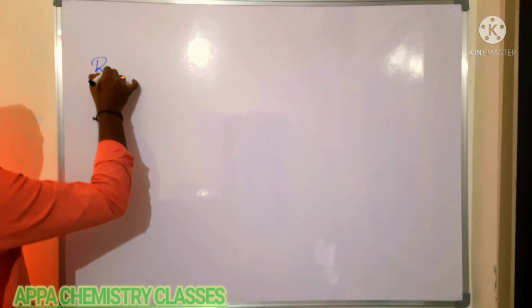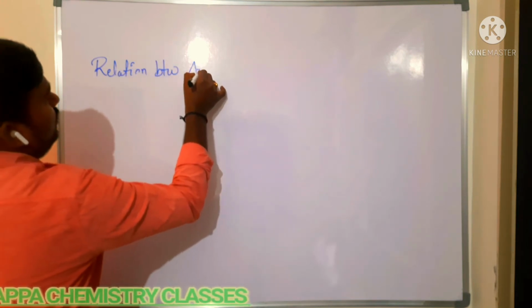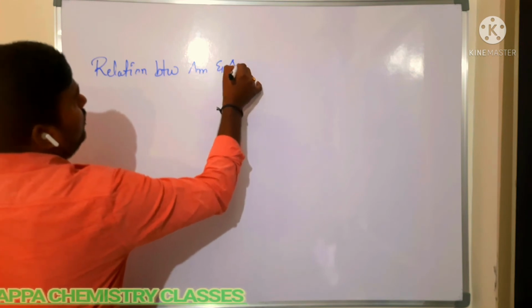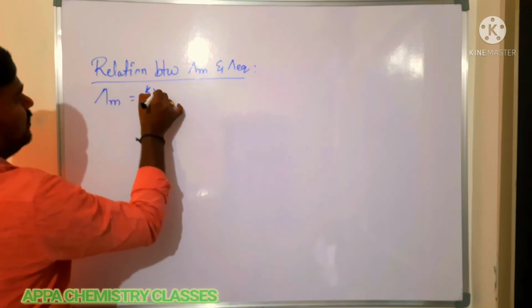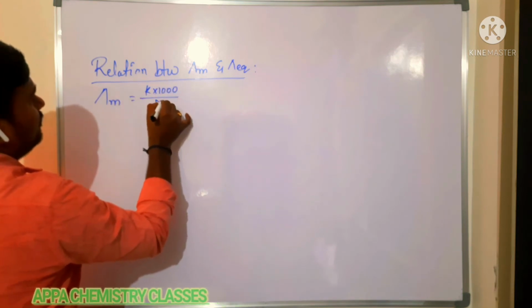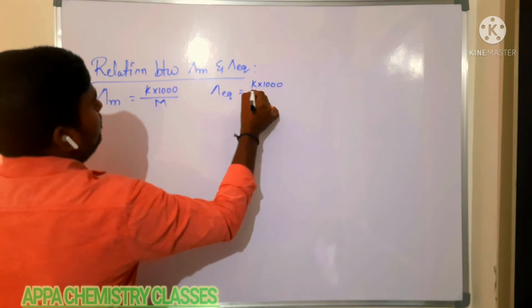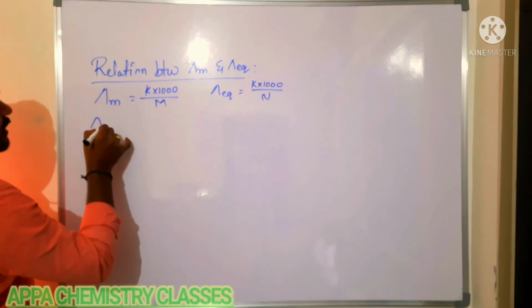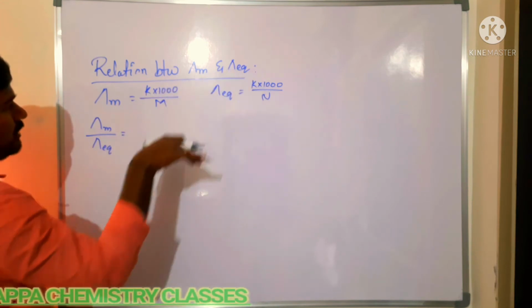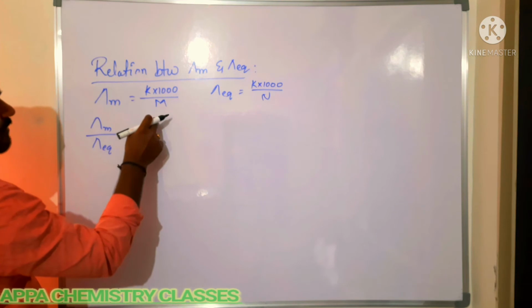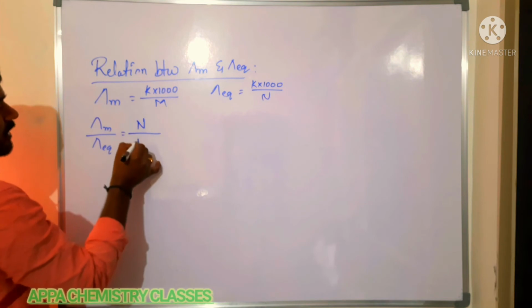Now see the relation between molar conductance and equivalent conductance. Here the molar conductance formula is K into 1000 by molarity, and equivalent conductance is K into 1000 by normality. If you take the ratio between molar conductance and equivalent conductance, K into 1000 gets cancelled. So 1 by M is in the numerator and 1 by N is in the denominator. N will go up, M will come down.